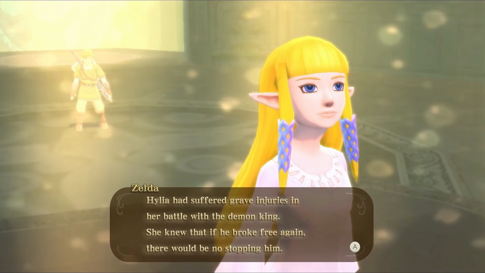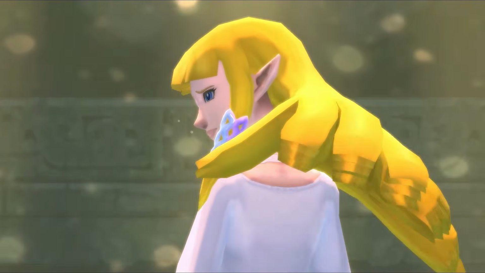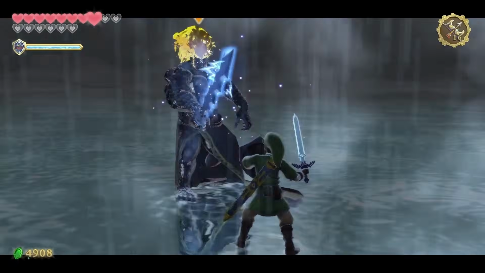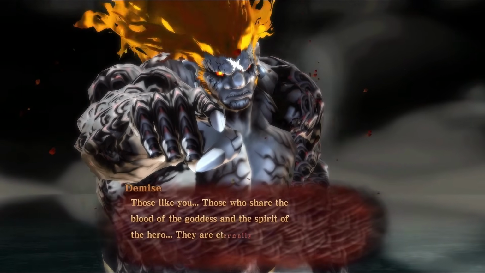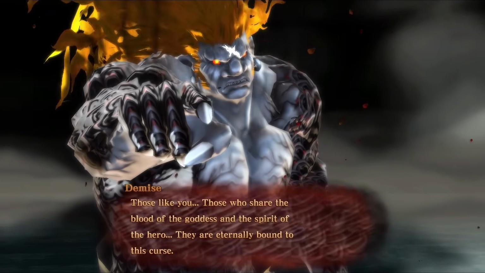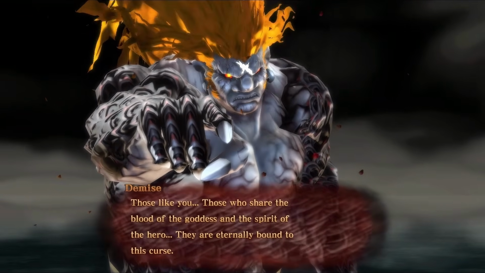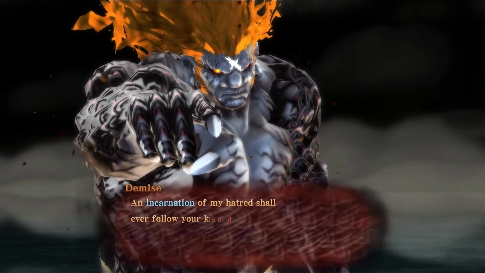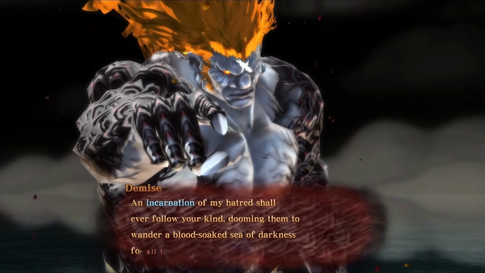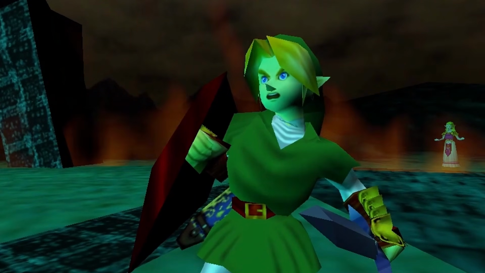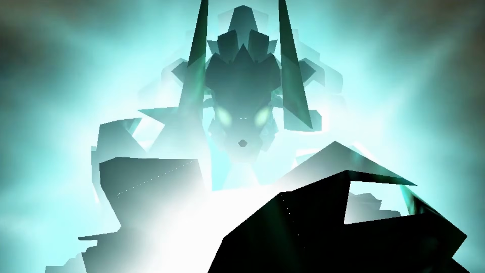Knowing Demise would eventually break free, she enacted her plan to be reincarnated as a mortal. While Demise is defeated at the end of Skyward Sword, during his dying gasp, he places a curse on both the now mortal Hylia and the hero who had bested him. His hatred would be reborn eternally, while those who share the blood of the goddess or possess the spirit of the hero would forever be bound to fight his reborn hatred, creating the cycle of reincarnation. It's ultimately Ganondorf who inherits Demise's hatred, thus why he and his alter ego, Ganon, keep returning.